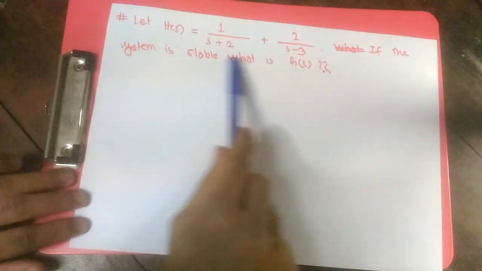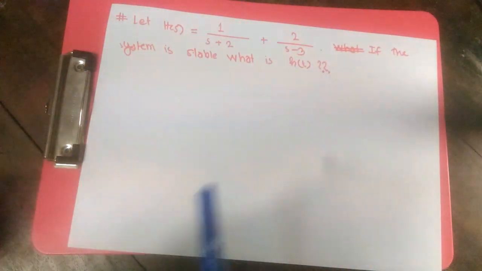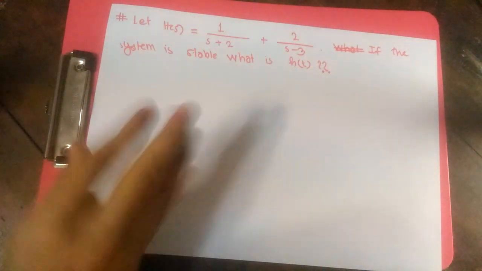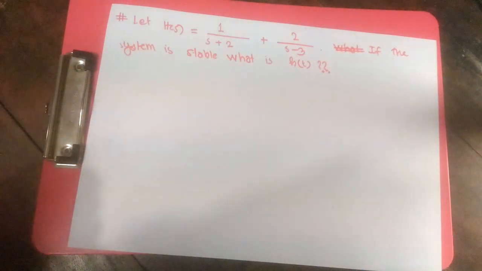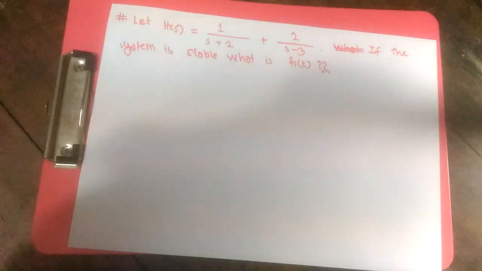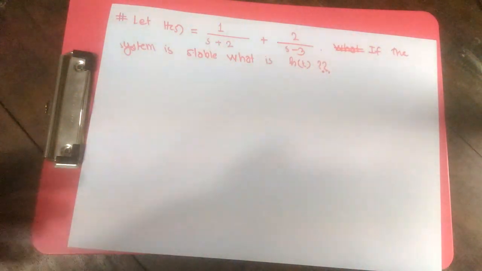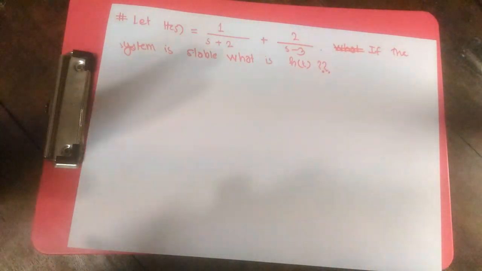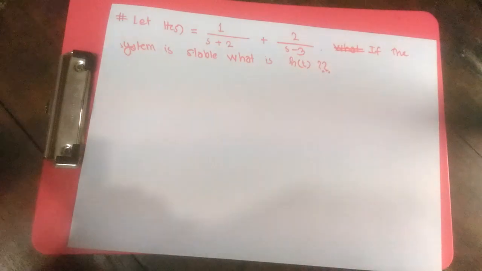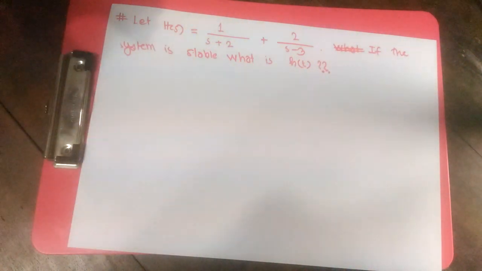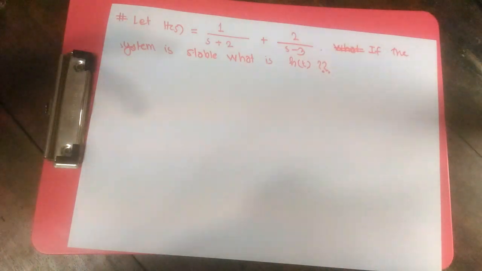It's given that H(s) is 1 by s plus 2 plus 2 by s minus 3, and we know that the system is stable. Then what is h of t? It's not given here that the system is causal, so it doesn't have to be u(t) at the end, but it is given that the system is stable, so h(t) is always decaying, it's not infinity anywhere. And we want to find out what is the form of h(t), whether it is causal, non-causal, or anti-causal.